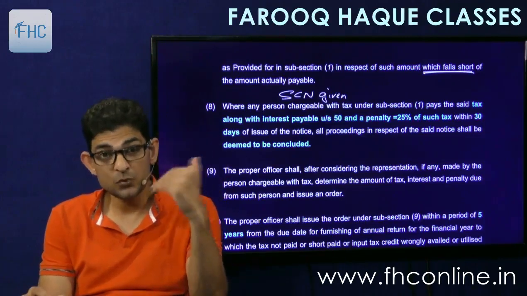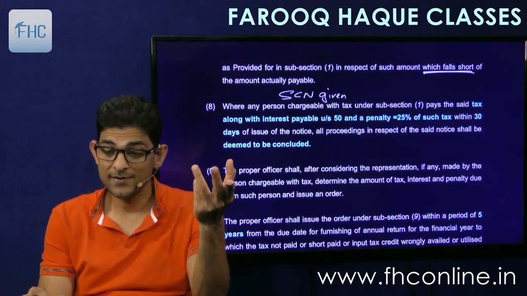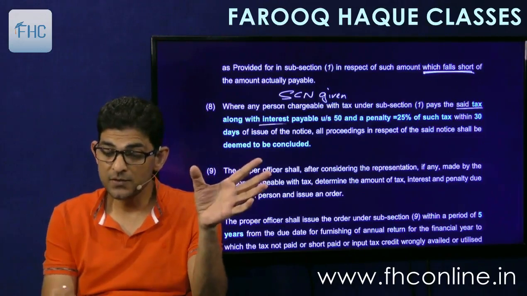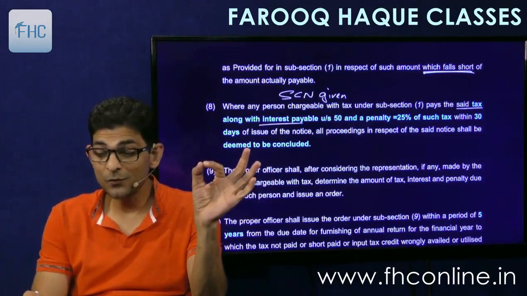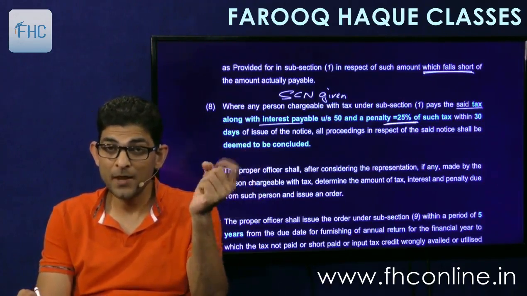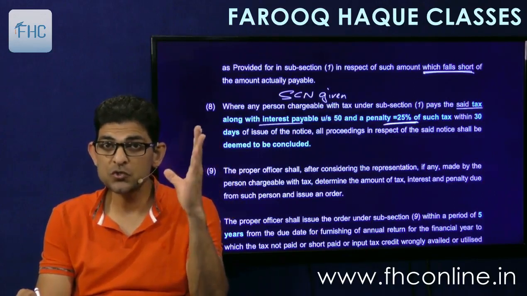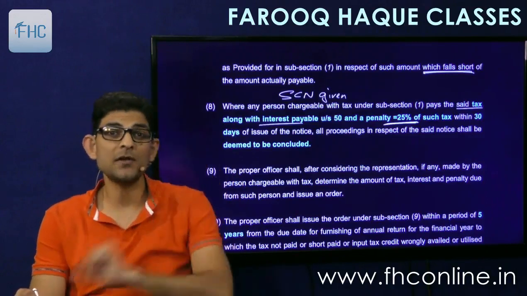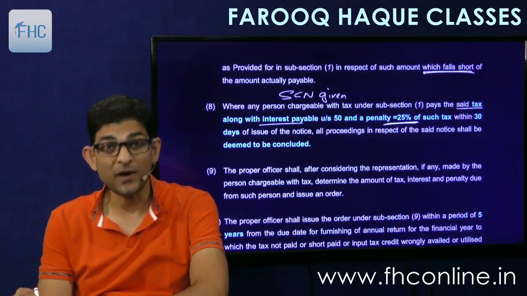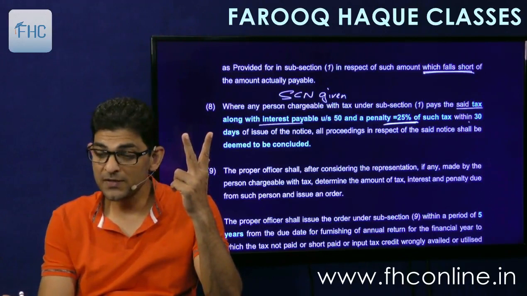After you receive the show cause notice, you can agree and pay. It says pay the said tax along with interest under section 50 and penalty at the rate of 25% of such tax. Now the penalty is slightly up. If you go voluntarily, penalty is 15%. But if the show cause notice is issued and then you pay voluntarily, the penalty will be 25%. So tax plus interest plus 25% you have to pay within 30 days.